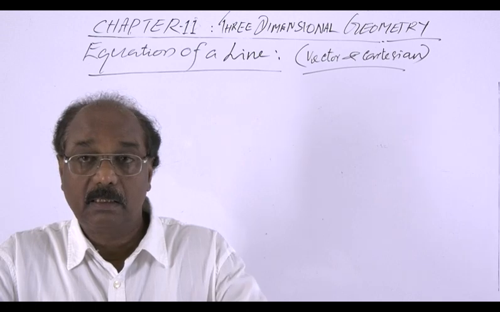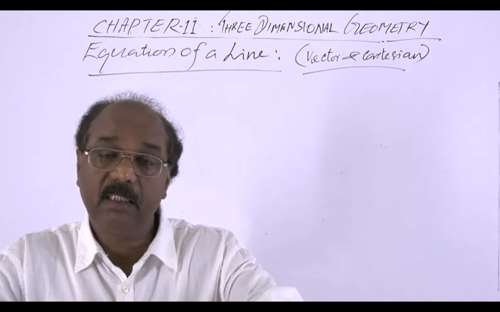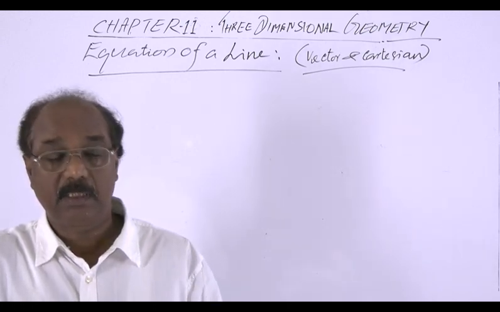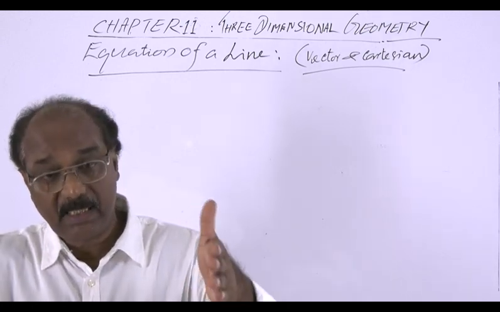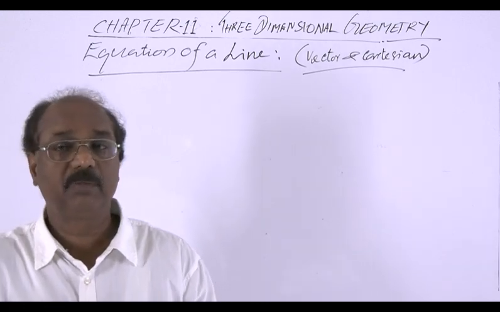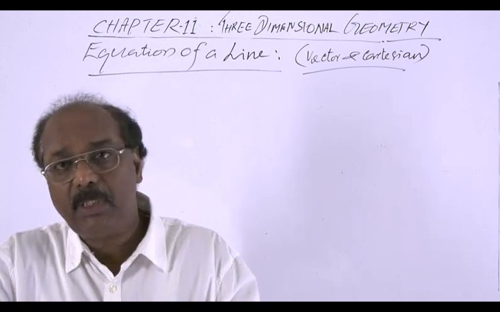So here we can derive a line if it is a specific line. Specific line means if the line is a unique one, then we can derive it. So we need a unique line. How can a line be unique?